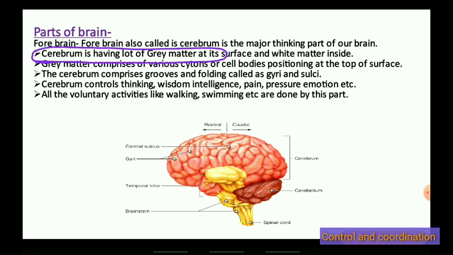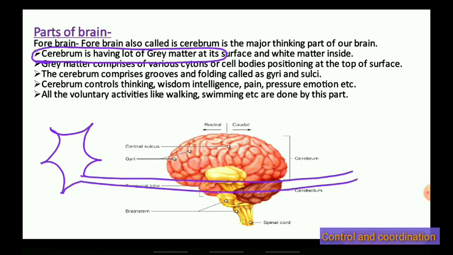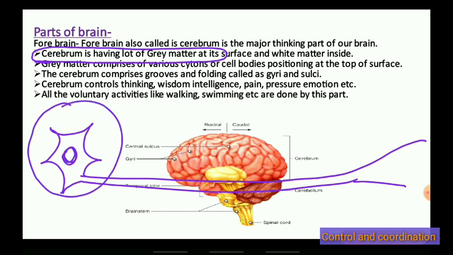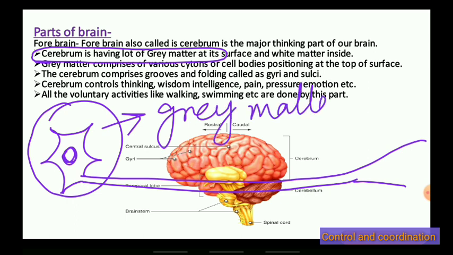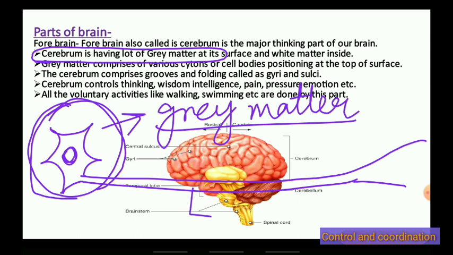What is gray matter? Children, we have seen the structure of the neuron or nerve cell. The cyton, or the cell body, the cellular part of the neuron, forms the gray matter, and the axon forms the white matter.